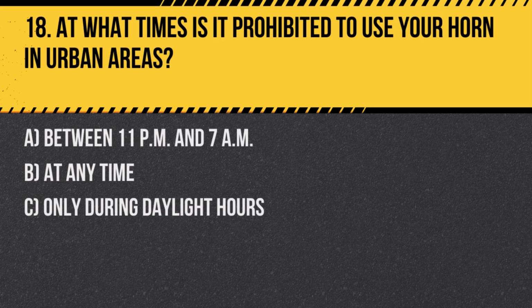Question 18. At what times is it prohibited to use your horn in urban areas? A. Between 11 p.m. and 7 a.m. B. At any time. C. Only during daylight hours. Answer: A. Between 11 p.m. and 7 a.m. Horn use is generally restricted during night hours in urban areas to prevent noise disturbances.